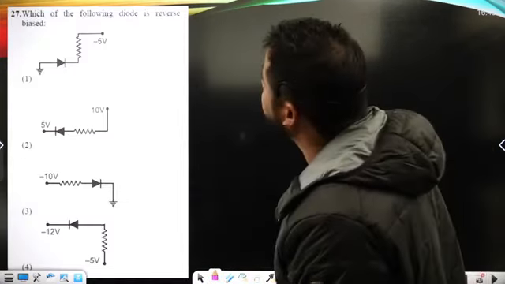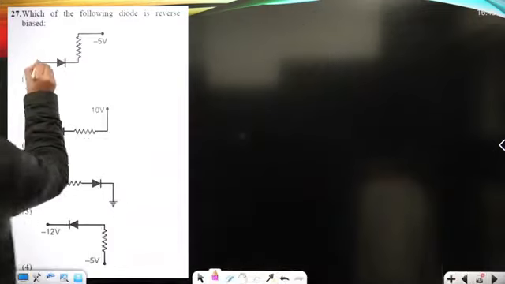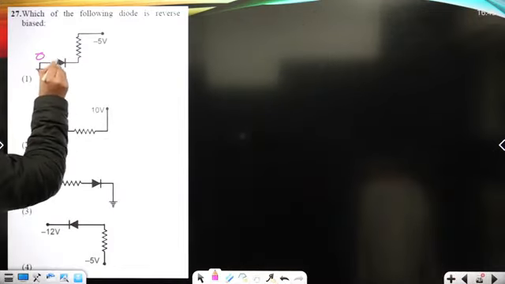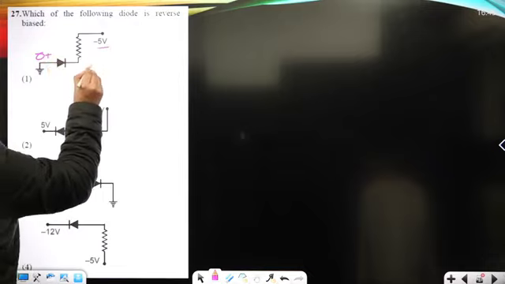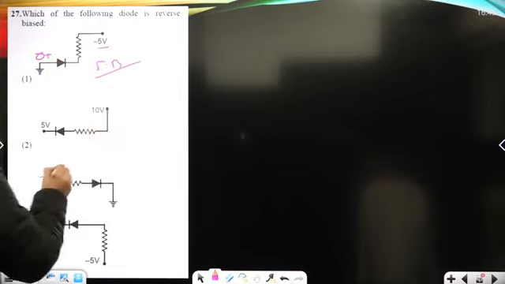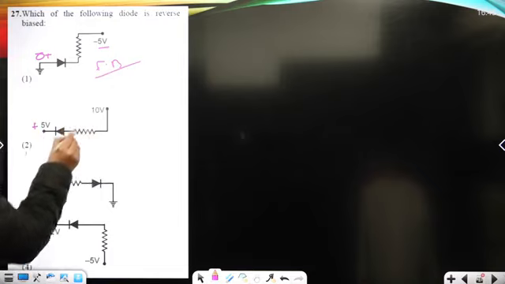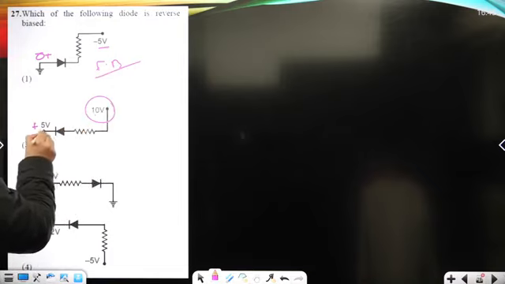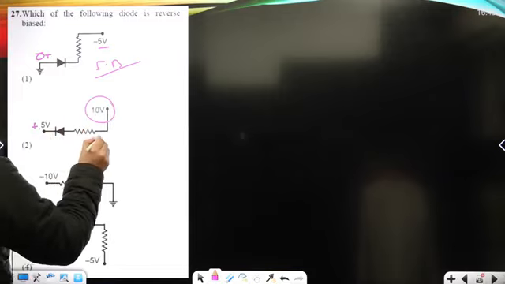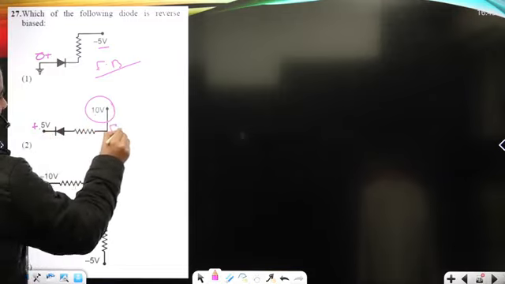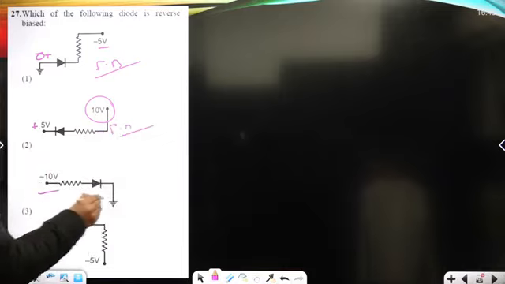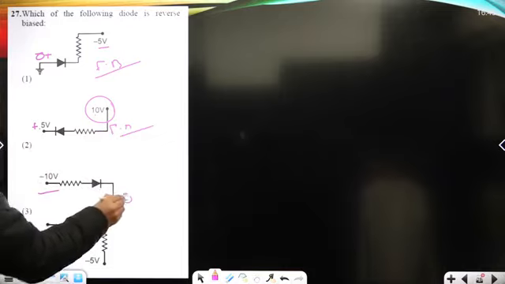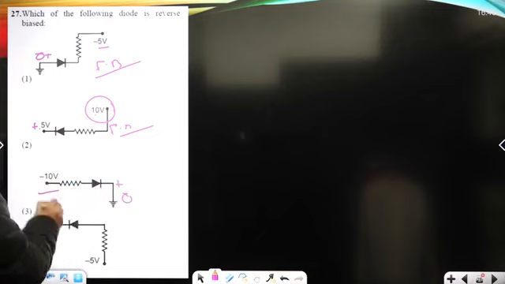Which of the following diodes is reverse biased? Now here it's earth, that's 0, minus, P is here positive, it is negative, this is forward bias. Here it is positive, this is 10, but this positive is more or negative again. This positive is again forward bias. And this negative, it is 0 here. Means this is going to be positive, this is going to be negative. So option 3rd will be the correct option.